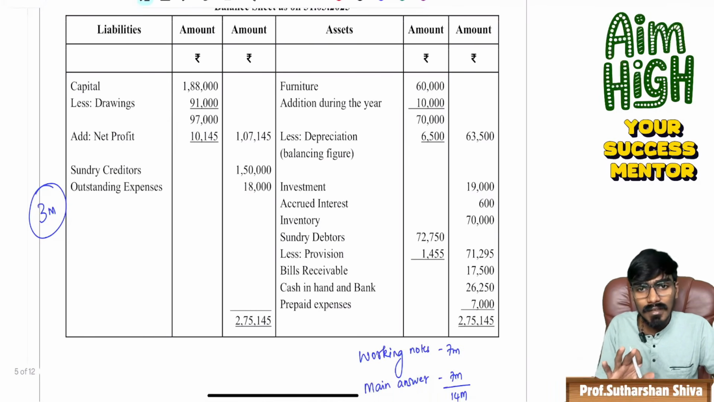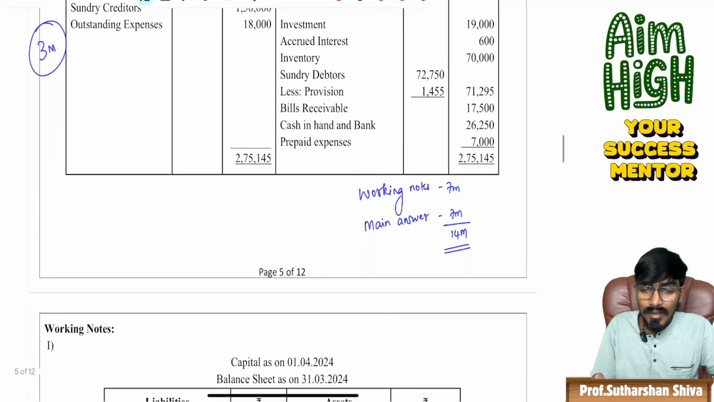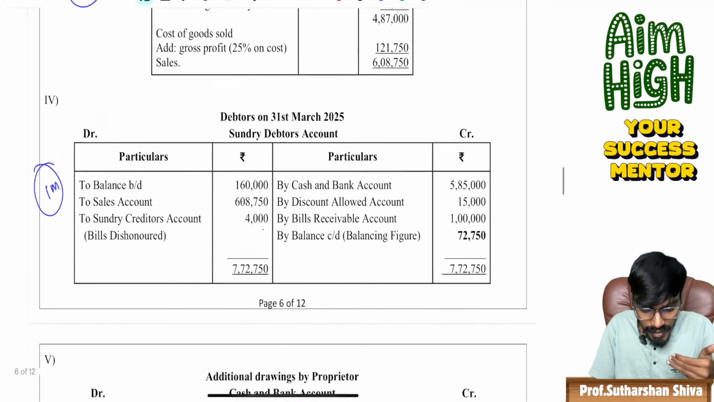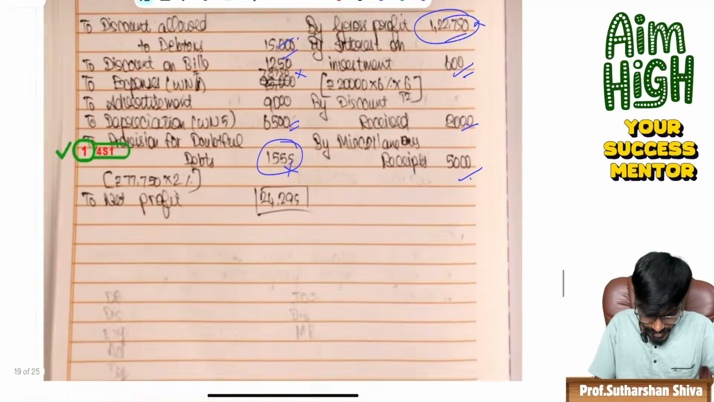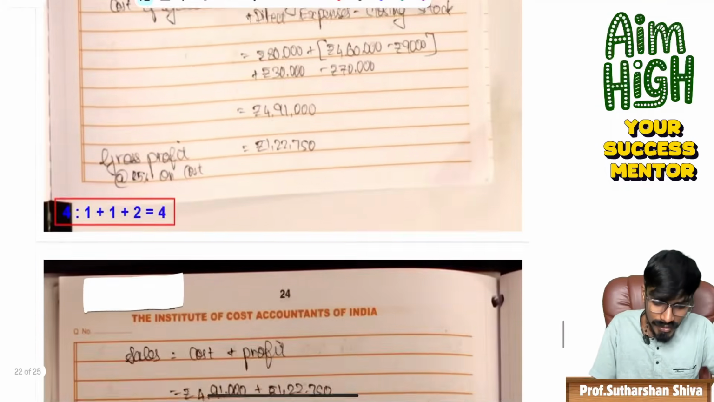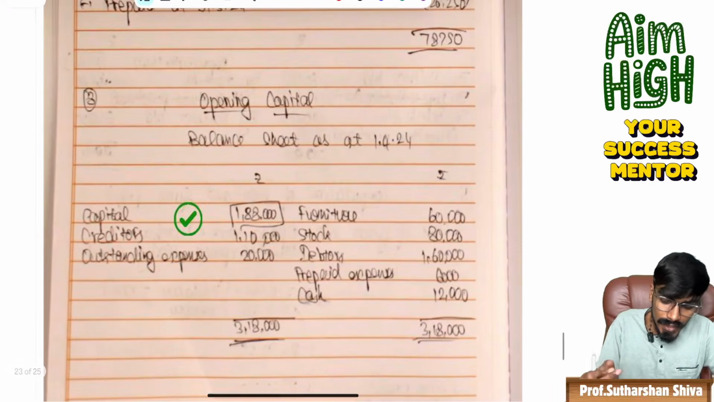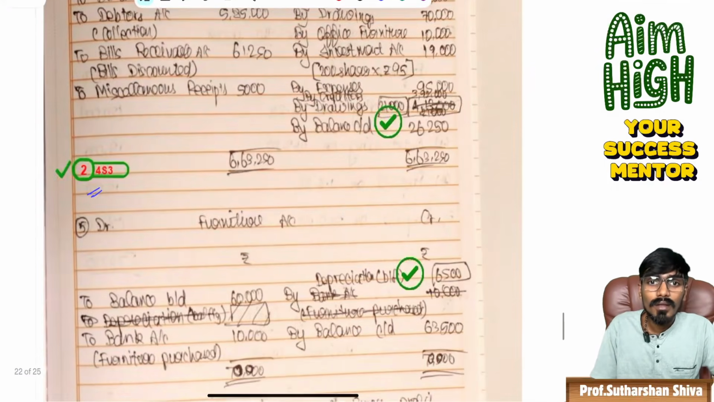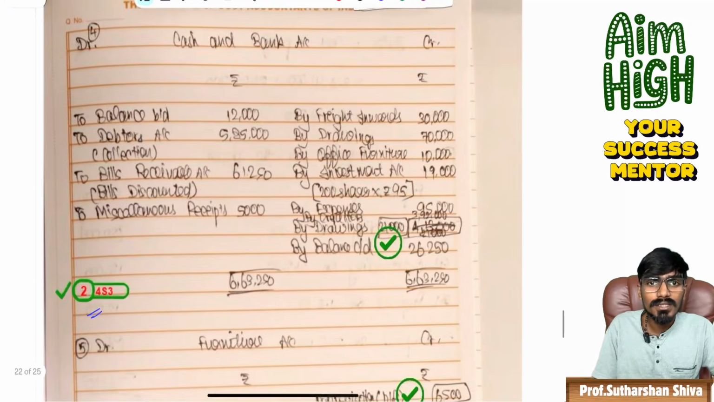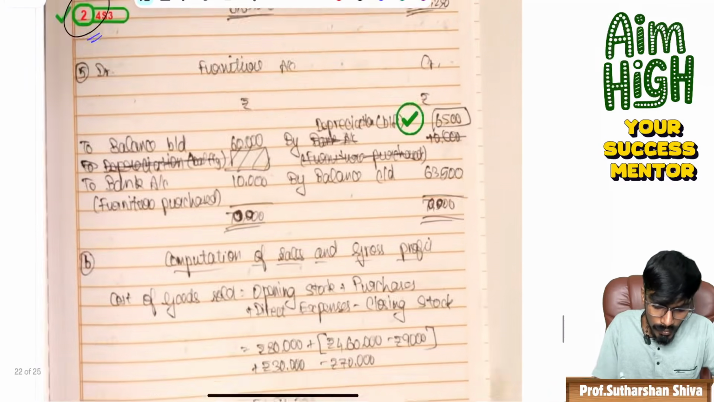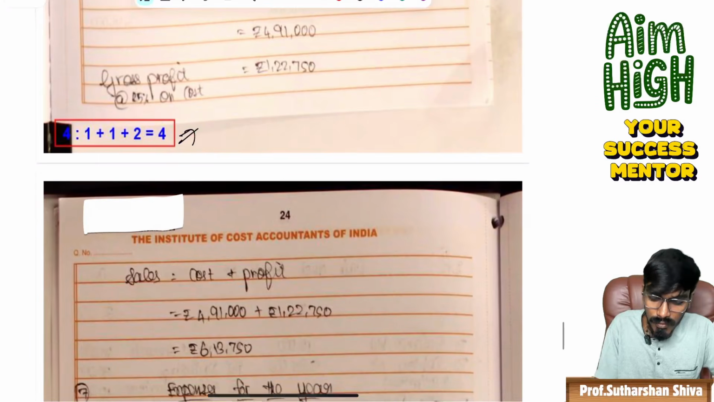Total 7 to 8 marks I will allocate for the main answer, and the remaining I will take from the working notes. They are given 7 working notes. I guess the student has even written 8 working notes. On that, the opening capital working note is correct, the furniture is correct, and cash and bank balance is almost correct. They just gave you 2 marks. The total marks awarded is 4 marks.